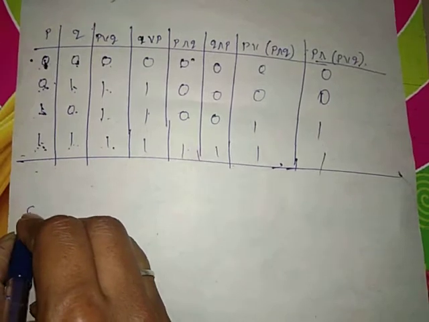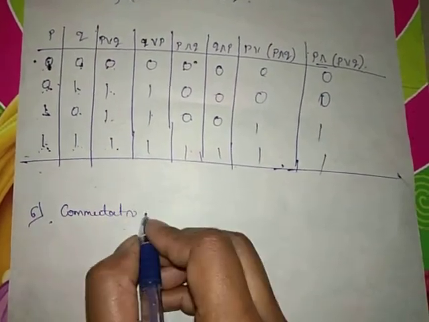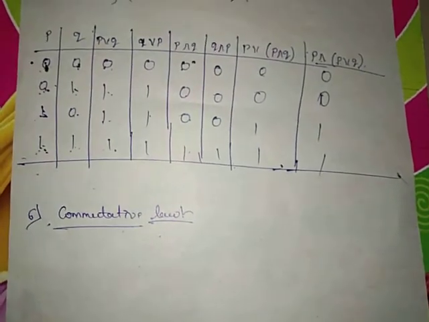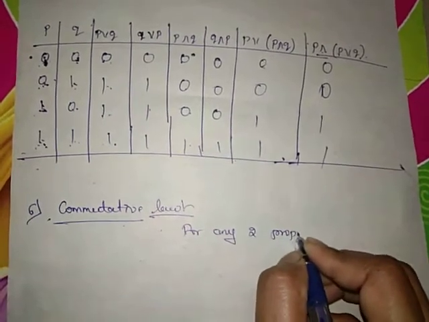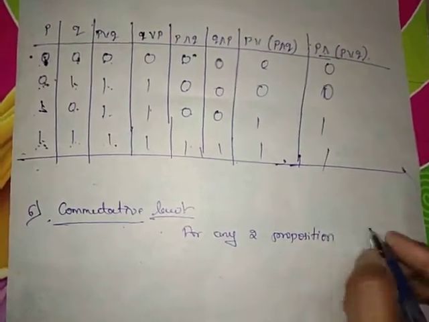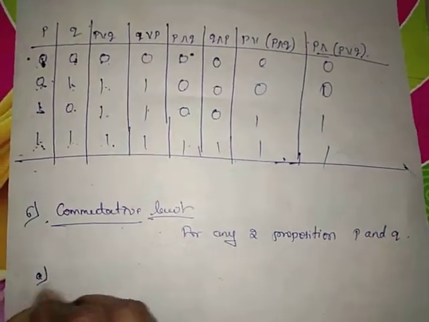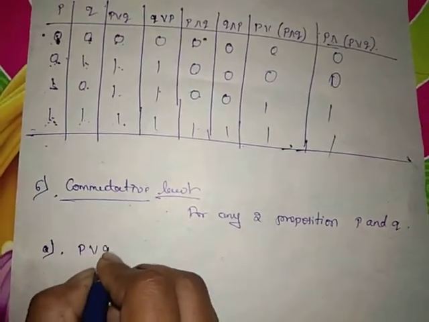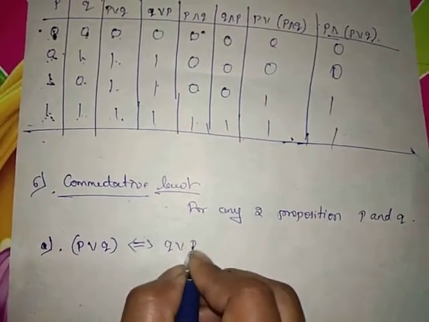We have already done the 5 laws, and next I am continuing the 6th one, that is commutative law. So commutative law states that for any two propositions P and Q, P or Q is equivalent to Q or P.